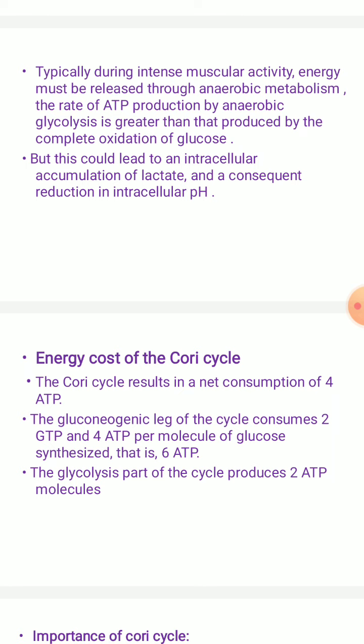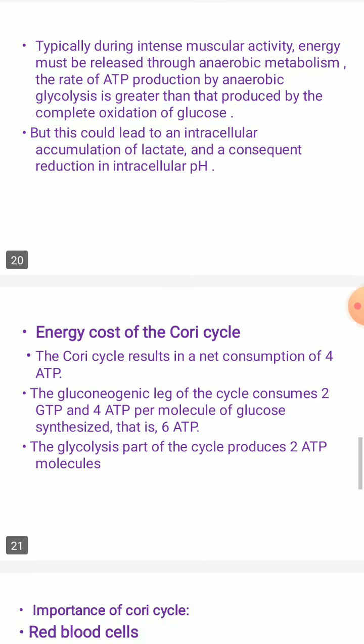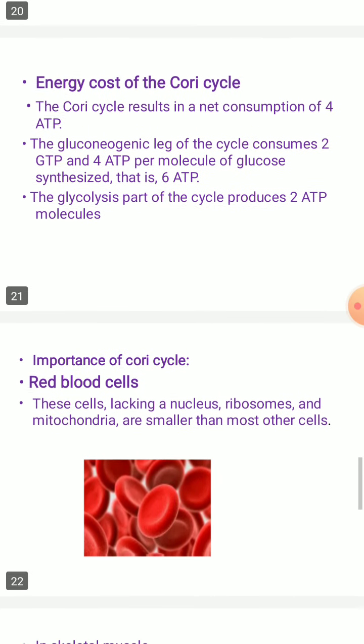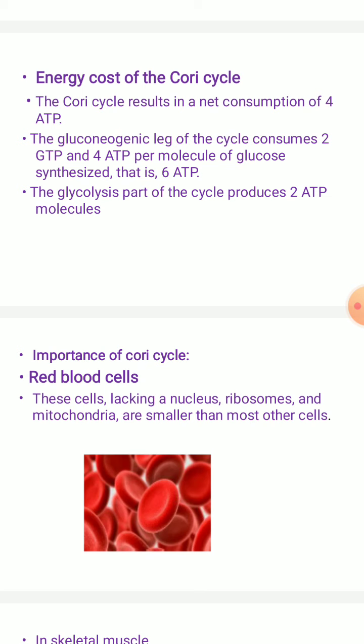What will be the energy cost of this Cori cycle, which is going to result in a net consumption of 4 ATP, and the gluconeogenic cycle consumes 2 GTP and 4 ATP. We have already seen per molecule of glucose synthesized, that is 6 ATP. So the glycolysis, which is going to be a part of the cycle, is going to produce 2 ATP molecules. So this will be the energy cost of the Cori cycle during muscle activity,